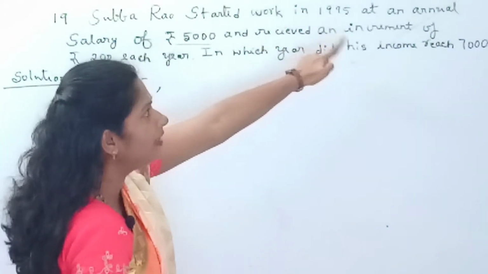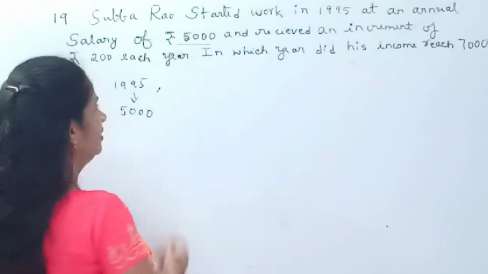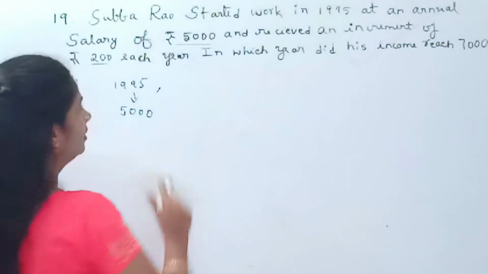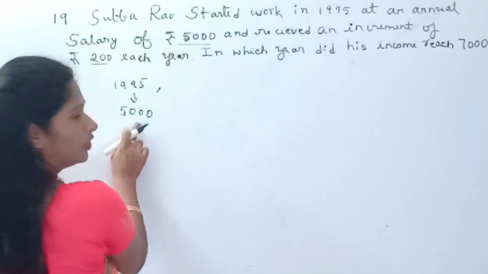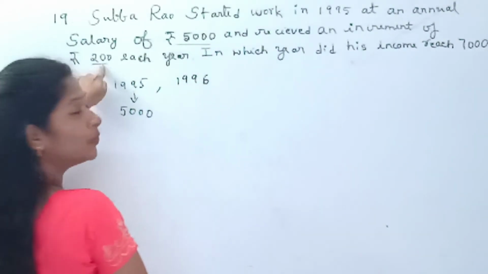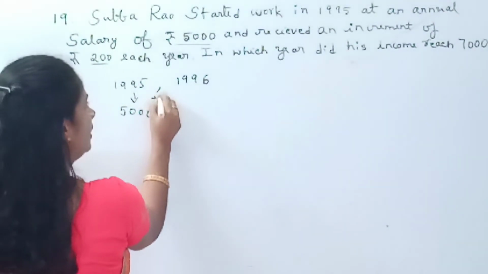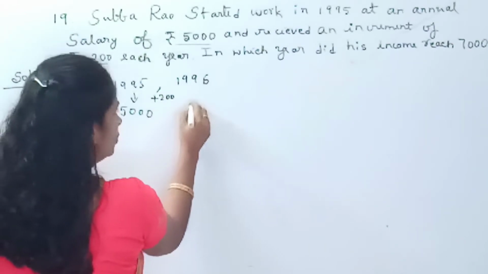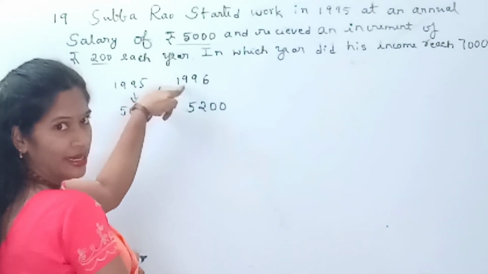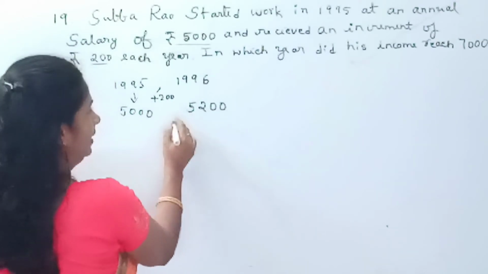And he received an increment of rupees 200 each year. Each year he got rupees 200 as an increment. So 1995 his salary was rupees 5,000. In 1996 he got rupees 200 increment, means 5,000 plus 200, so his salary was 5,200 rupees.